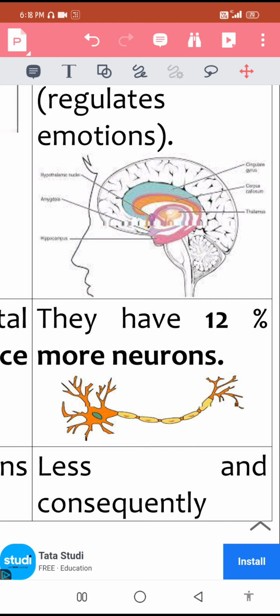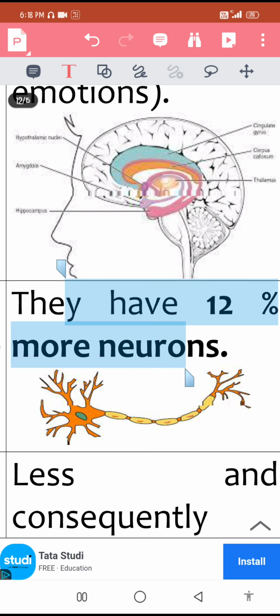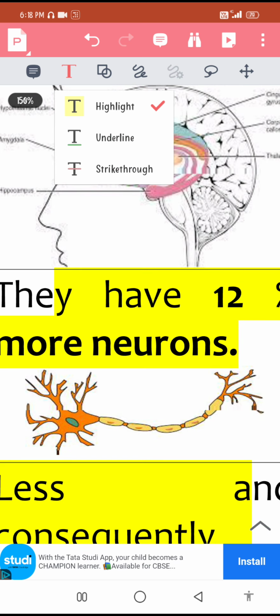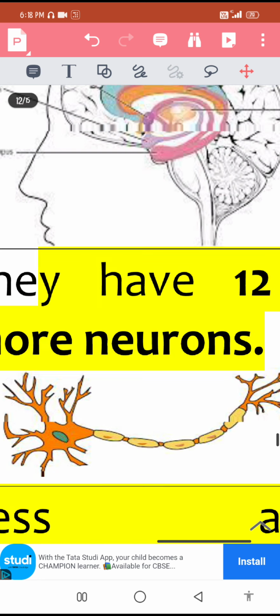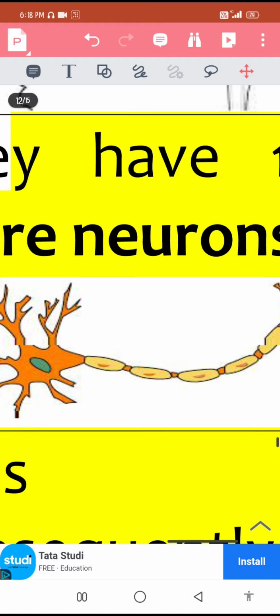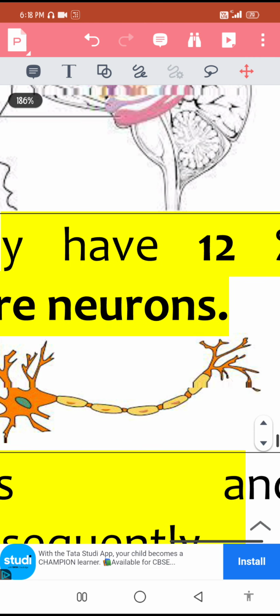Although other cells of the brain may be less in number, for example, the cells we call packaging cells or glial cells, they are smaller in number, but these neurons are larger in number, that is 12% more than those of men. Okay, this is a typical neuron shown in the diagram. In this neuron, you can see the anterior part that's called cell body or cyton, and this lengthy string-like structure is called axon. Okay, moving on.